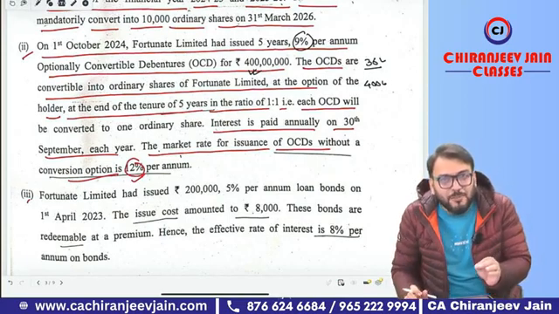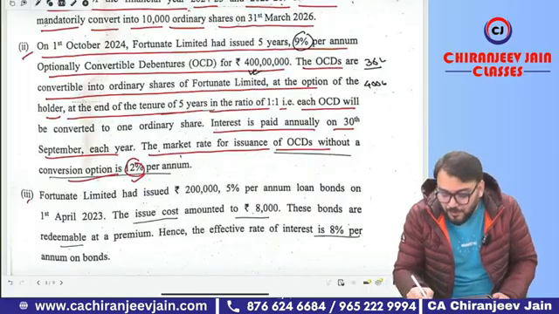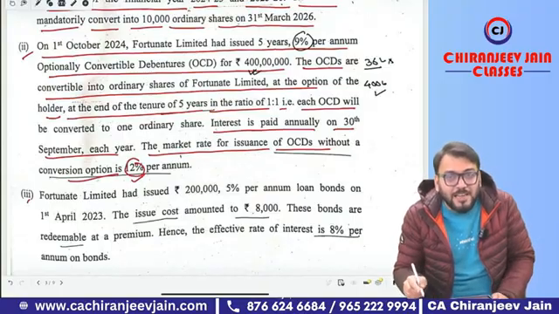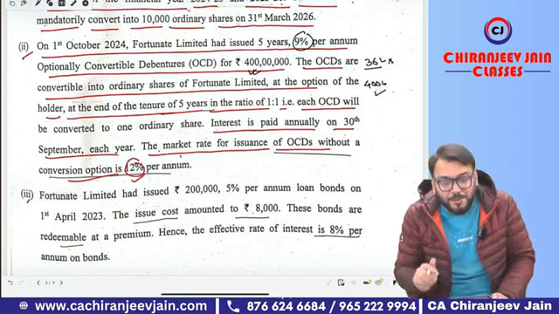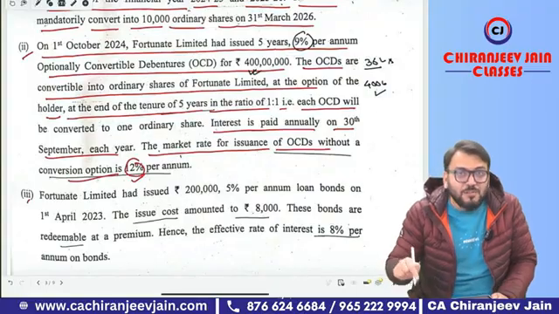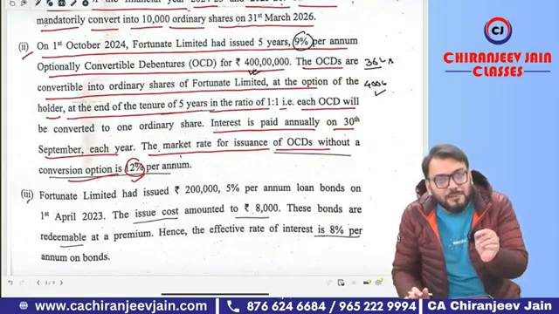Can I say the principal component will be initially classified as liability, and of course it is redeemable at par. Therefore, we'll take 400 lakh. This 36 lakh will multiply with the annuity factor at market rate of interest, which is given how much? 12% per annum for 5 years. And this 400 lakh will multiply with the present value factor at 12% at the end of the 5th year. So of course you can calculate it, you can find out the liability component.